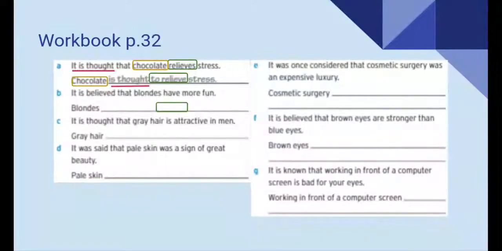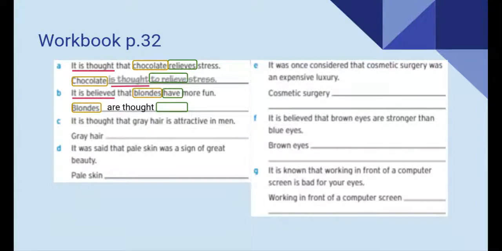Let's do letter B together. In this case, our subject is blondes. So we start with blondes. Then we continue with the verb "is believed." So, blondes is believed or are believed? What do you think? That's right. In this case, we're going to write "are believed" or "are thought."